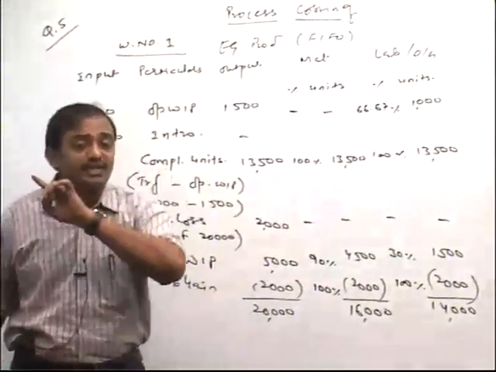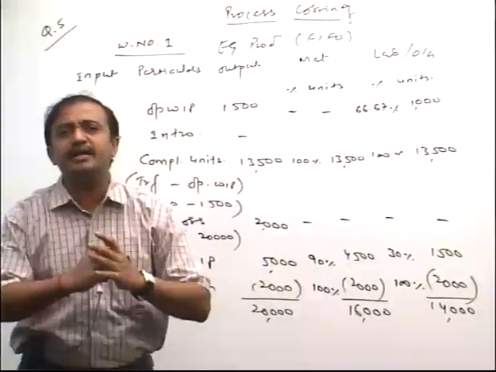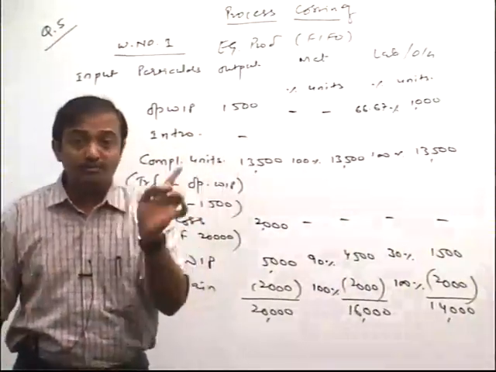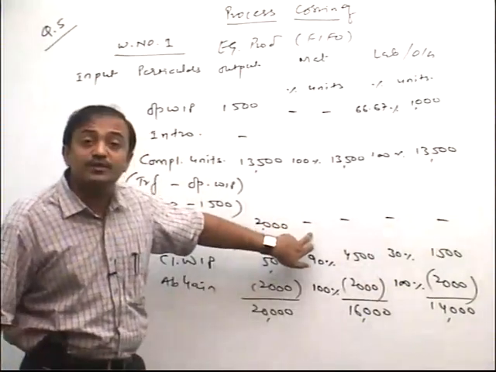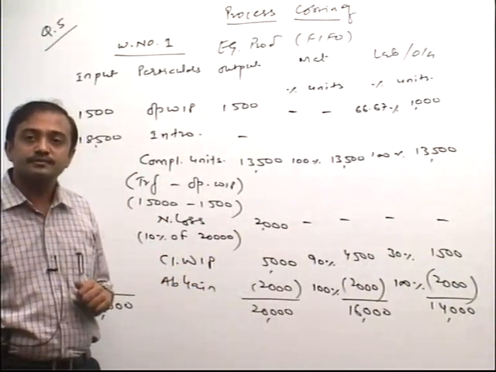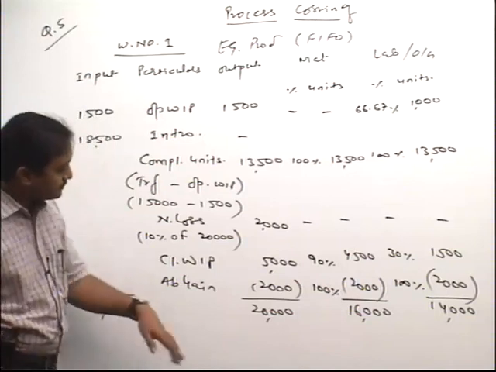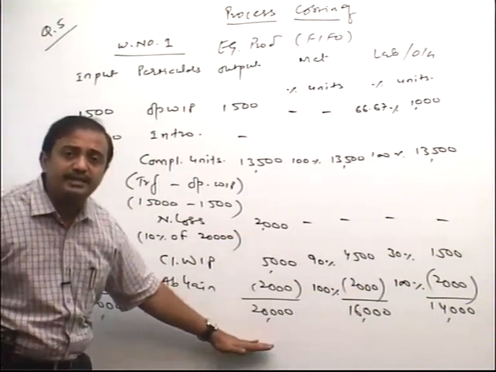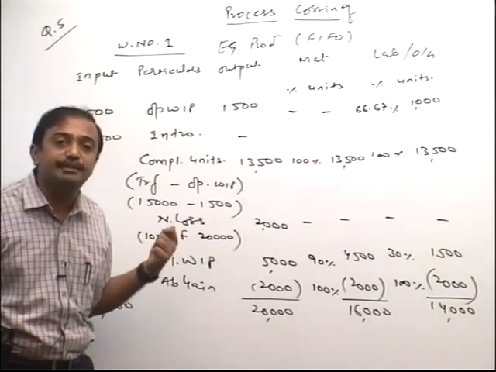Why? Because there is no cost allocation to normal loss. Normal loss we simply sell in the market, and the sales proceeds we credit to cost. But no cost is allocated to what, friends? Normal loss. That's why equivalent production is always what, friends? Dash. Tell me, clear? Yes, sir. Okay. Now, friends, just complete these equivalent units. Then after that I will proceed to the second working note, that is the statement showing cost per unit.